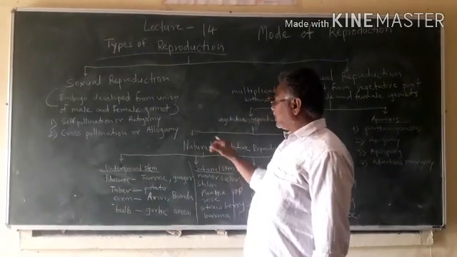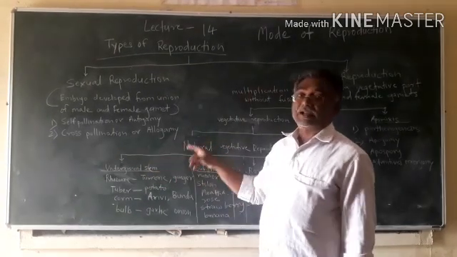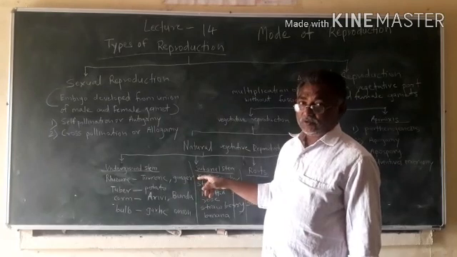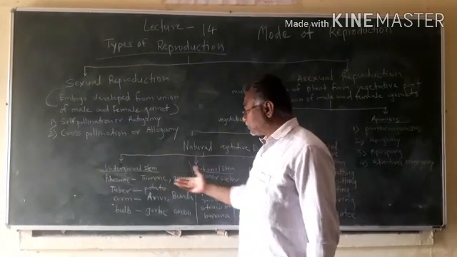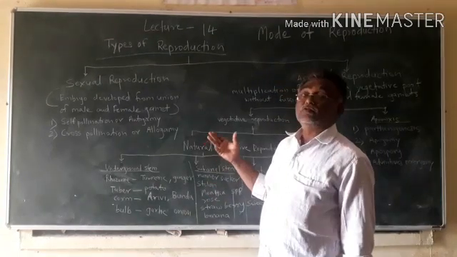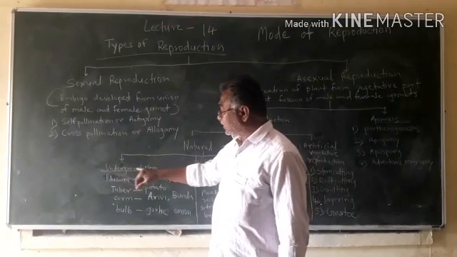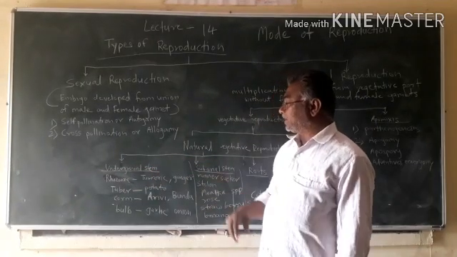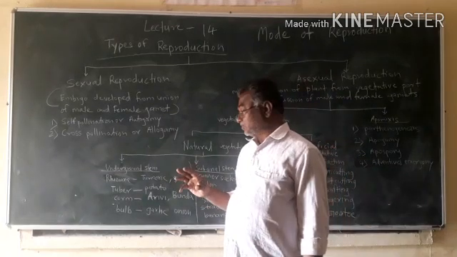So natural vegetative means these are the parts of the plant, and without taking any effort from these parts of the plant, vegetative reproduction takes place. So from underground stem, in some plants, vegetative reproduction takes place.